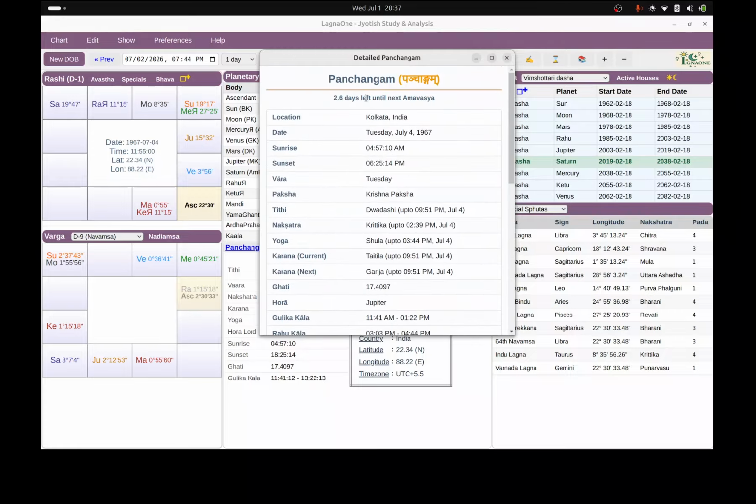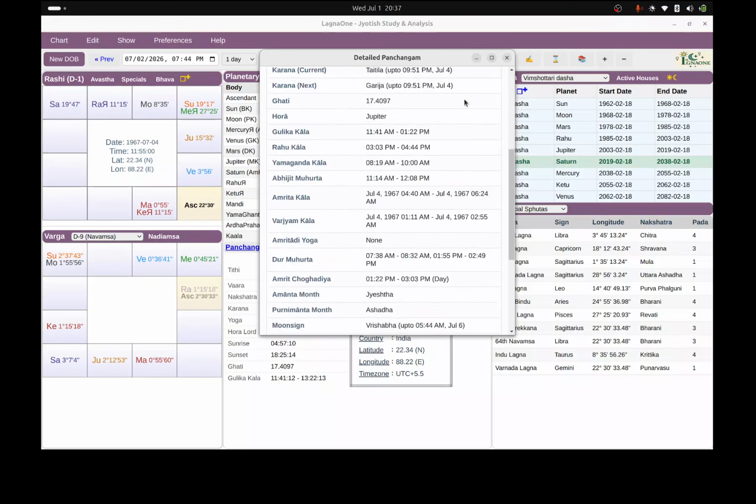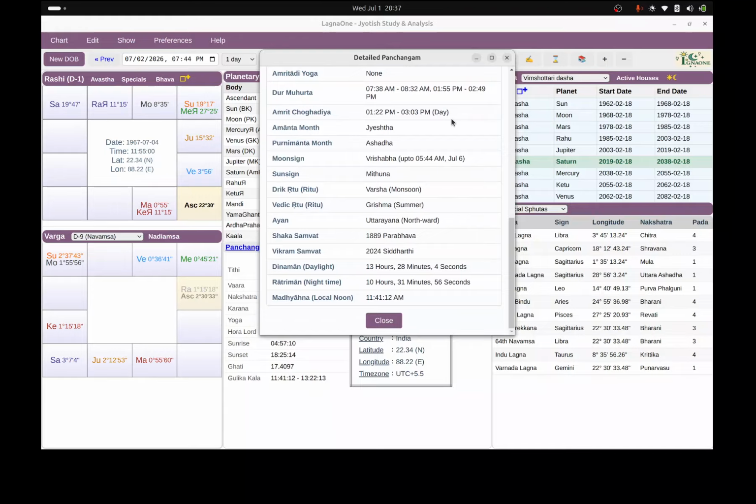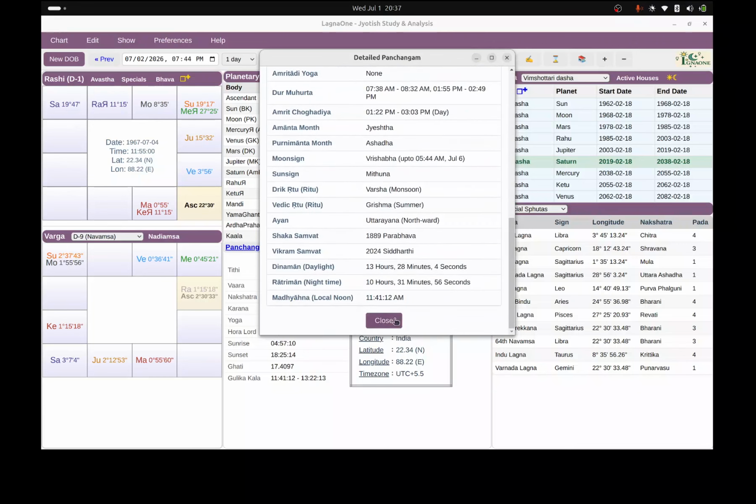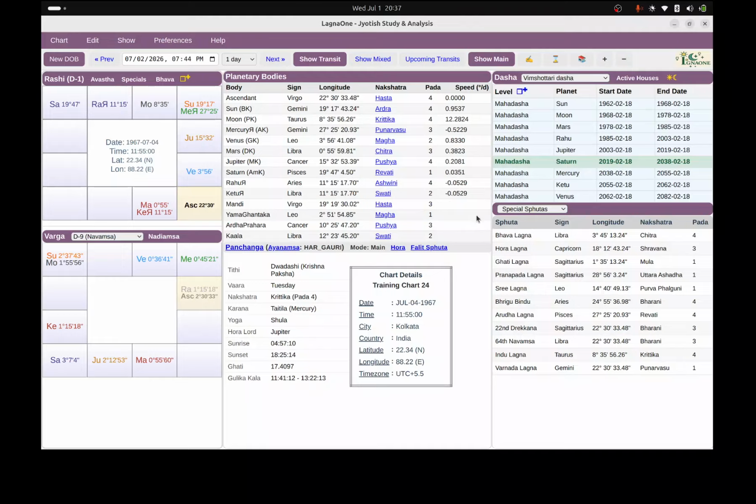So this is very useful for today's Panchanga. It gives you alerts for Purnima, any Sankranti, any Rashi Sankranti by Surya. It gives you the alerts of Amavasya and how many days to Amavasya and all that. So this has most of the information that you can see in the Prokerala or Drik Panchang. So you don't have to go outside LagnaOne to look for today's Panchanga.